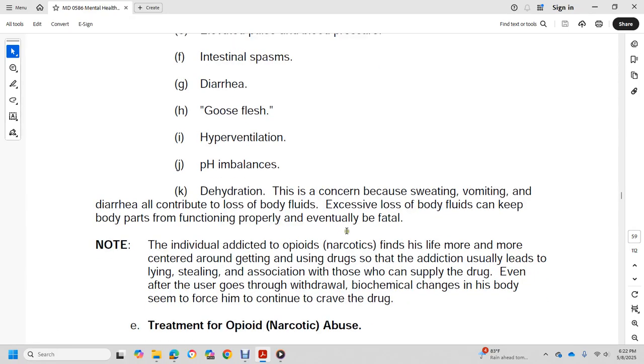An individual addicted to opiate narcotics finds his life more and more centered on getting the drug. Addiction usually leads to lying and association with those who supply the drug. Even after the user goes through withdrawal, biochemical changes in the body seem to force them to continue craving the drug.